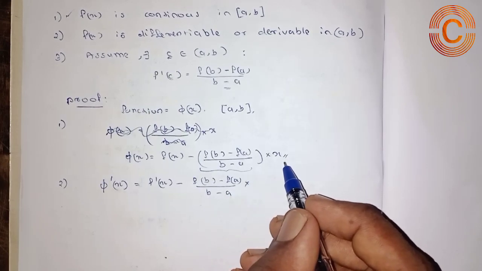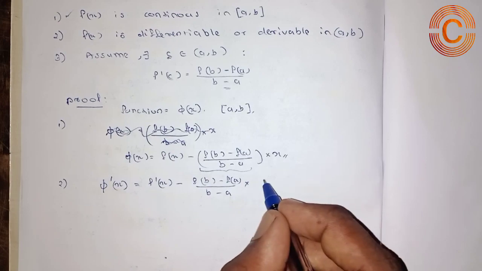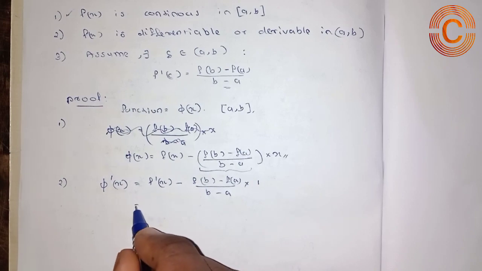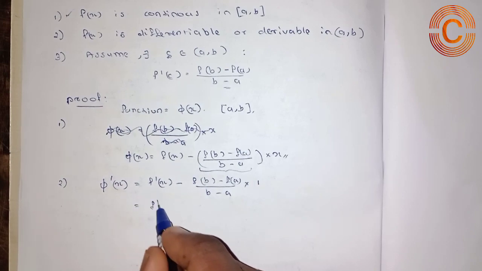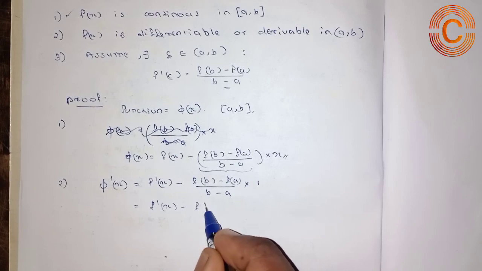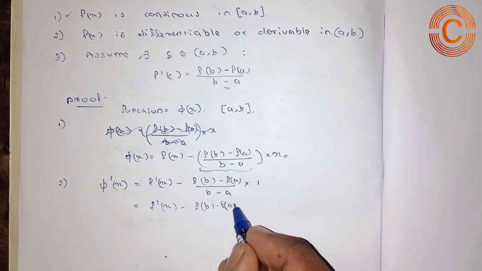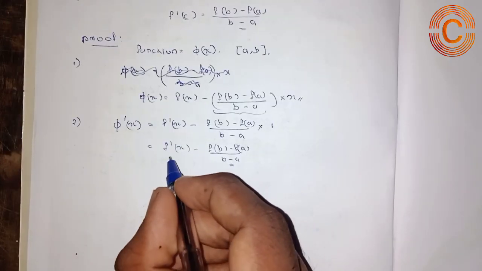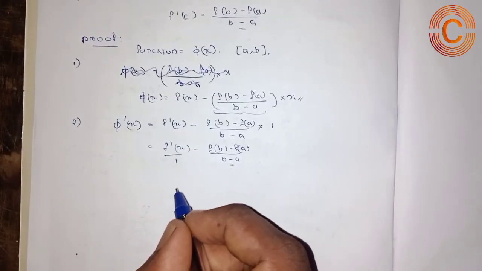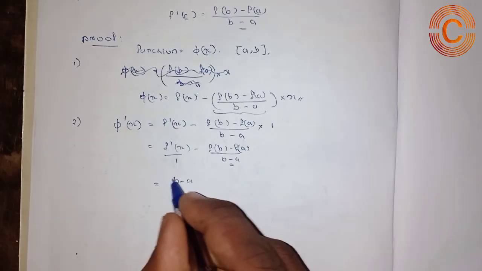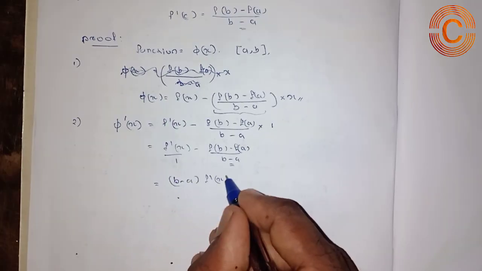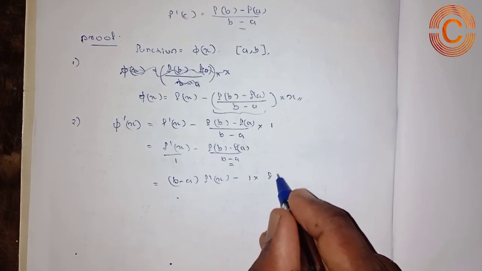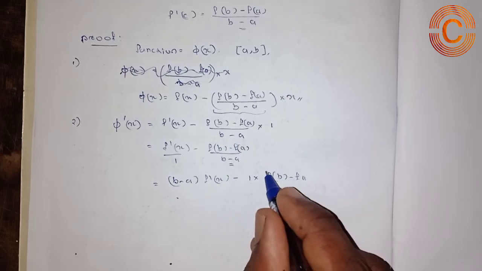It means that dx divided by dx, so it gives an outcome of 1. So finally we can achieve a term in the form of f dash of x minus f of b minus f of a whole divided by b minus a here. So by cross multiplication we get a solution as b minus a into f dash of x minus 1 into f of b minus f of a here.